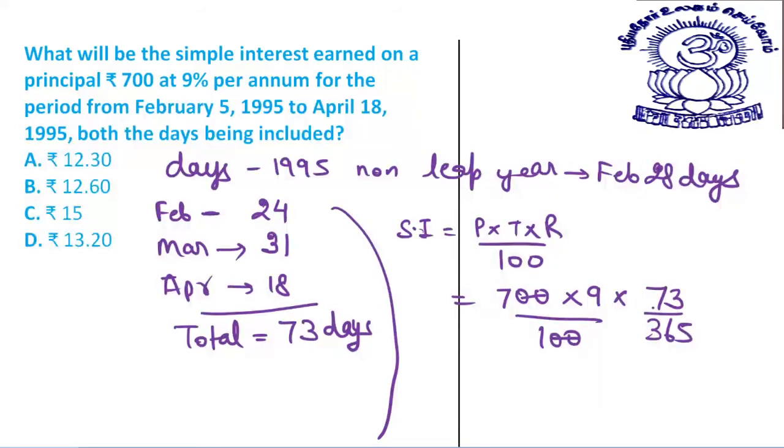Double zero and double zero cancel. 73 cancelled by 365 will give me exactly 1 by 5. So 7 into 9 by 5, this I can say 63 by 5 or 12.6 rupees. Do I have any such option? Yes. Option number B is our answer, and it must be clear to all of you. Should I move ahead?